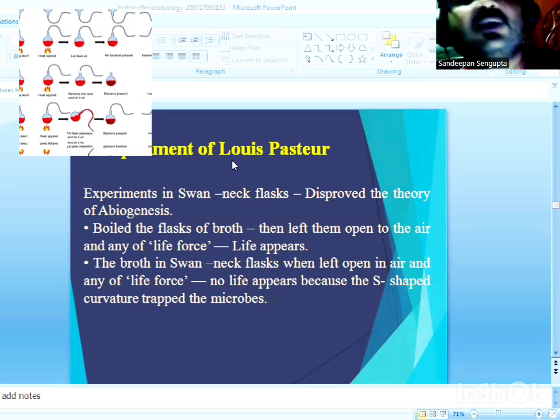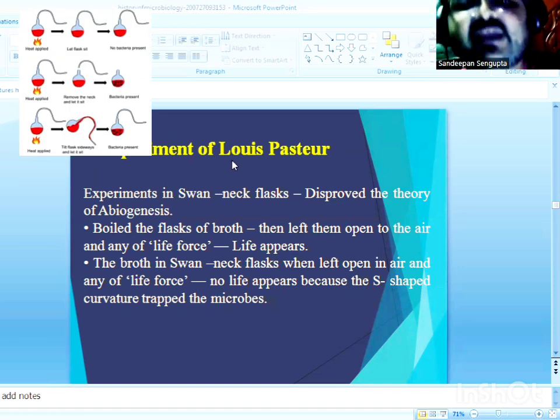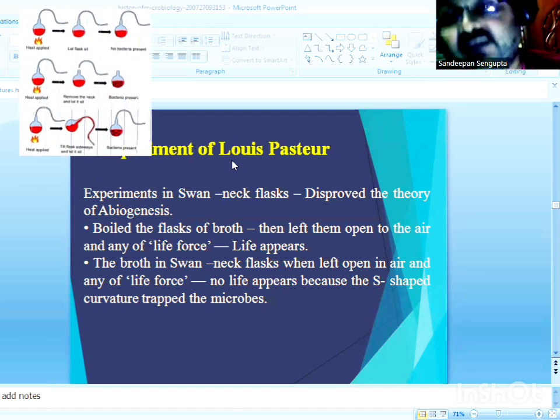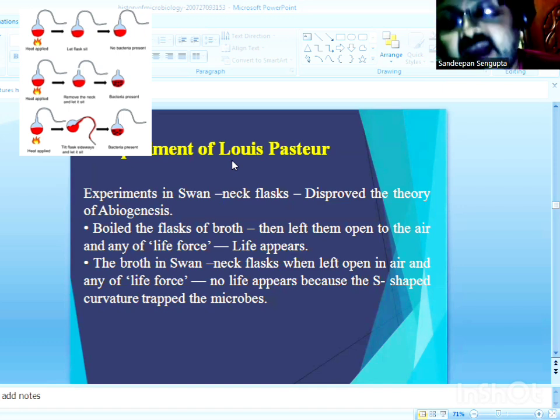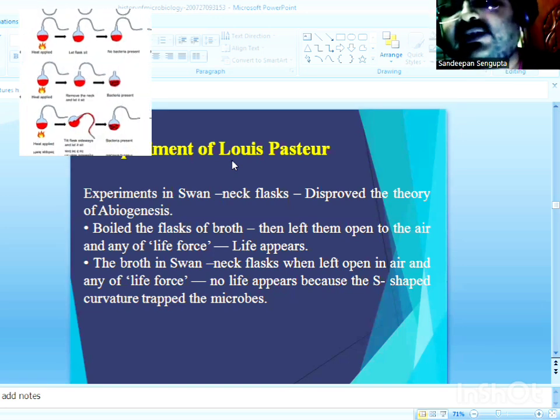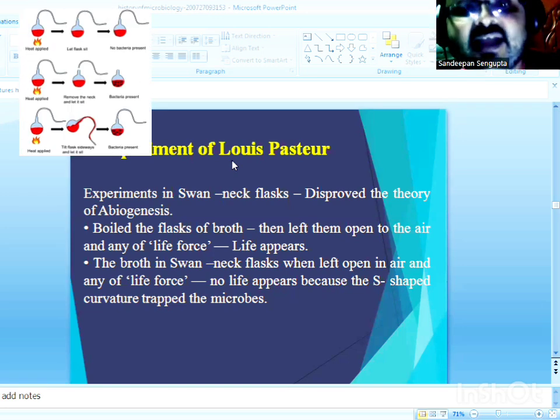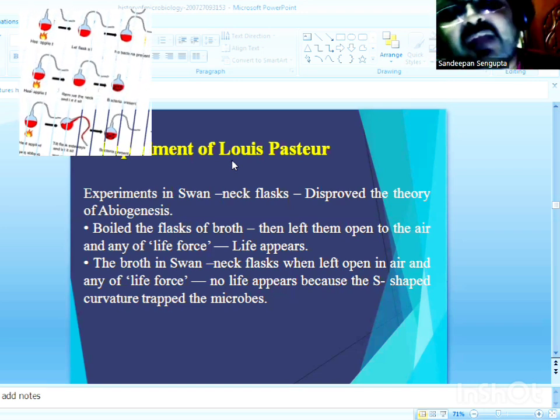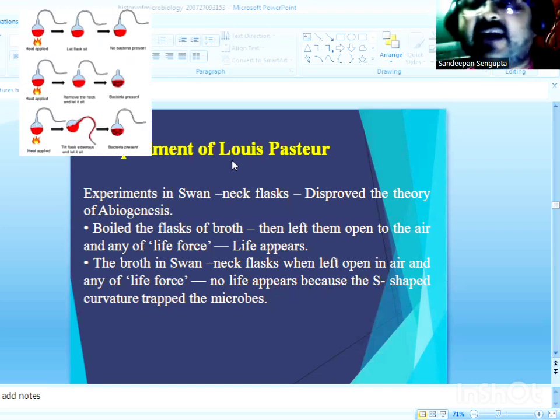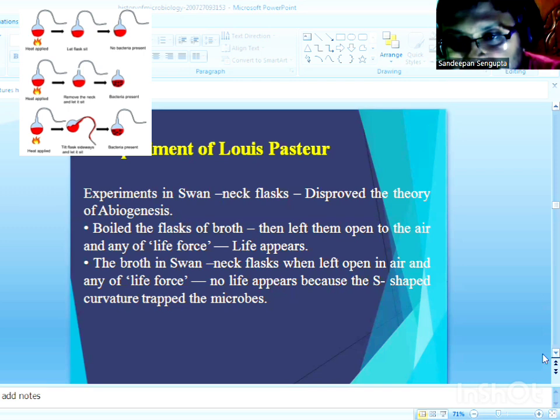Now, how did Louis Pasteur conduct his experiment? He took nutrient solution and poured it into his swan-necked flask, boiled and sterilized the flask along with the nutrient solution for a brief period, and incubated it. The mouth was left uncovered. Let's take a look.